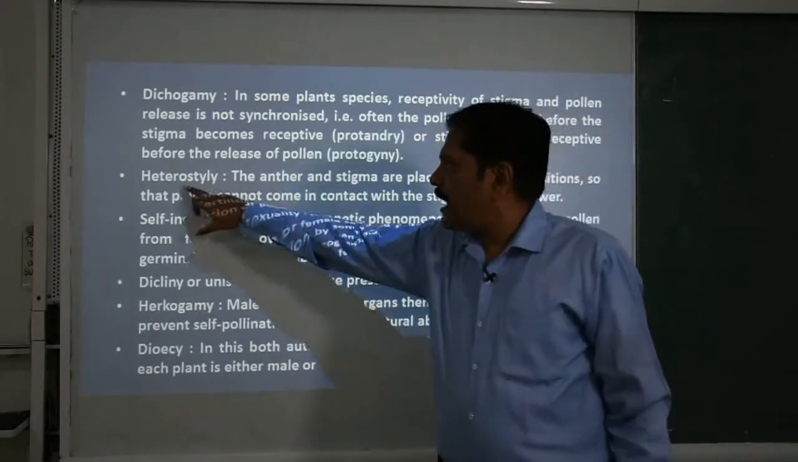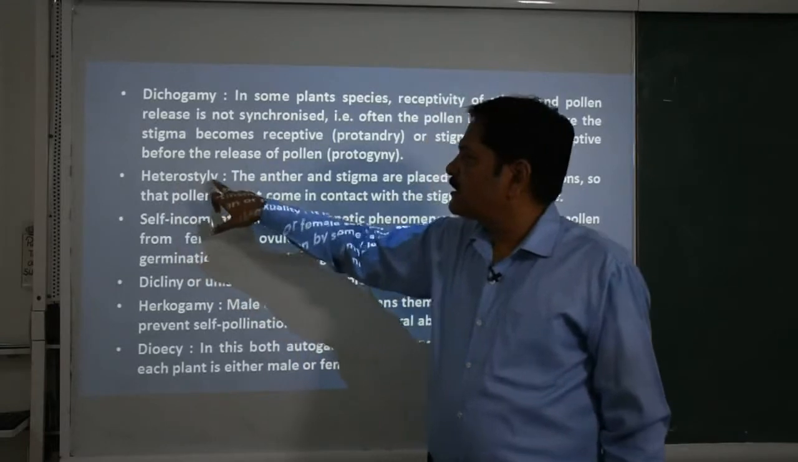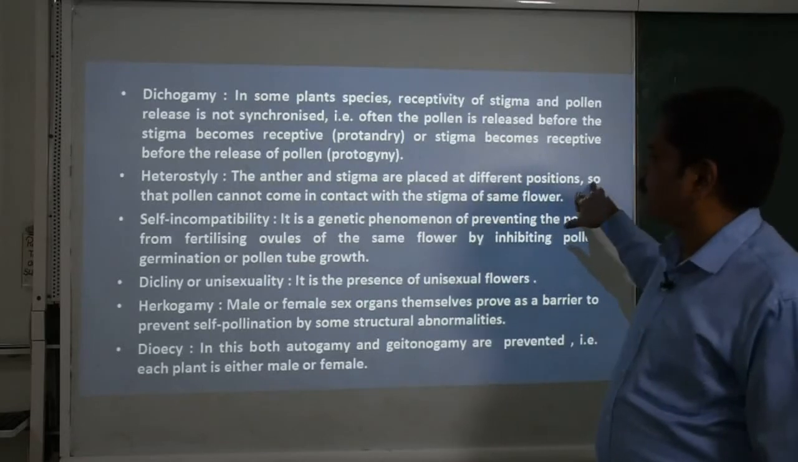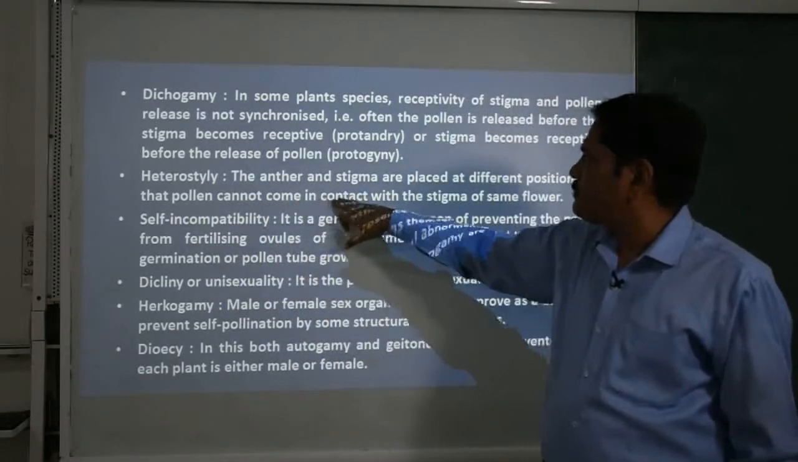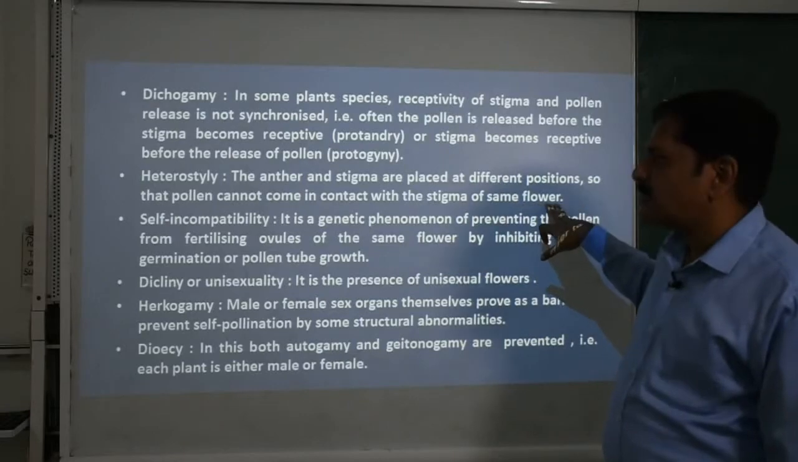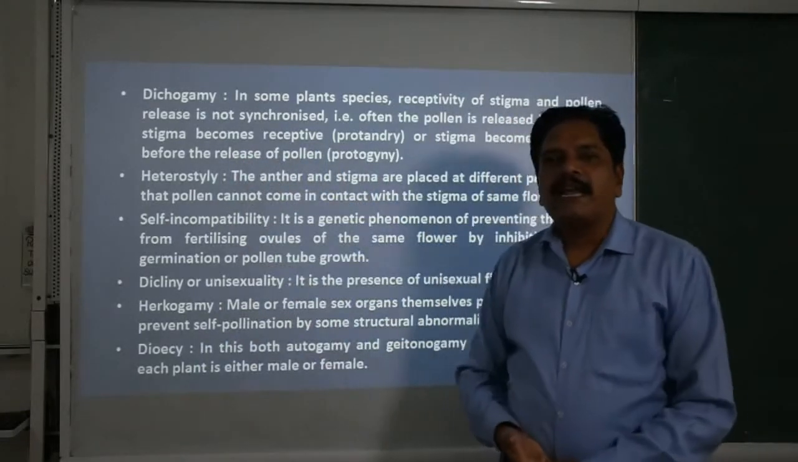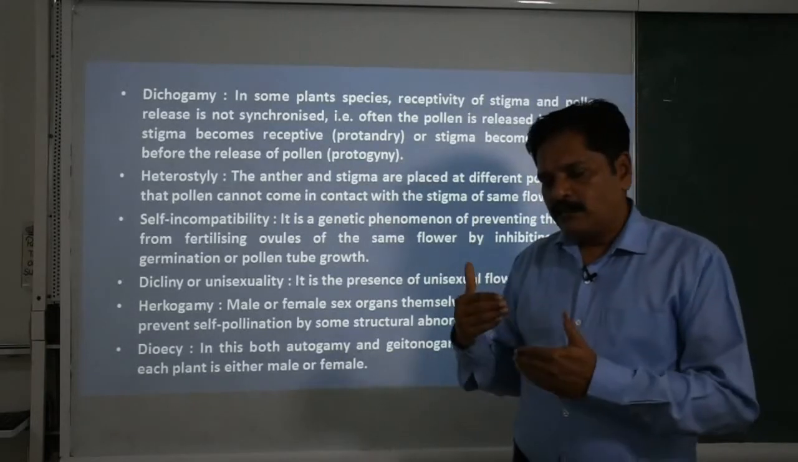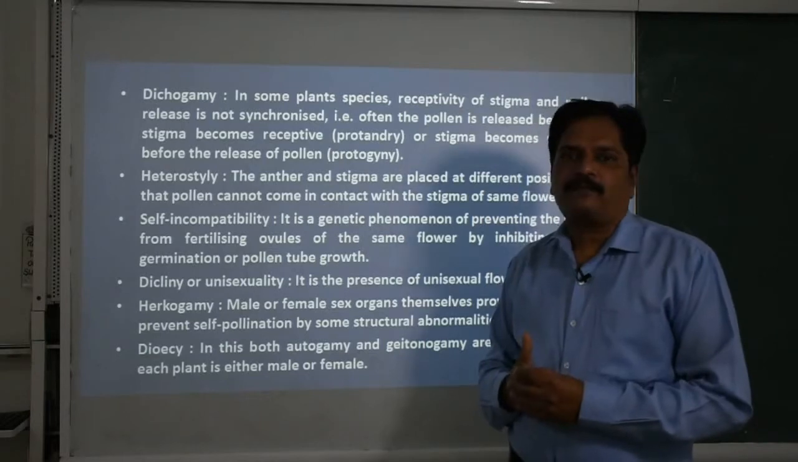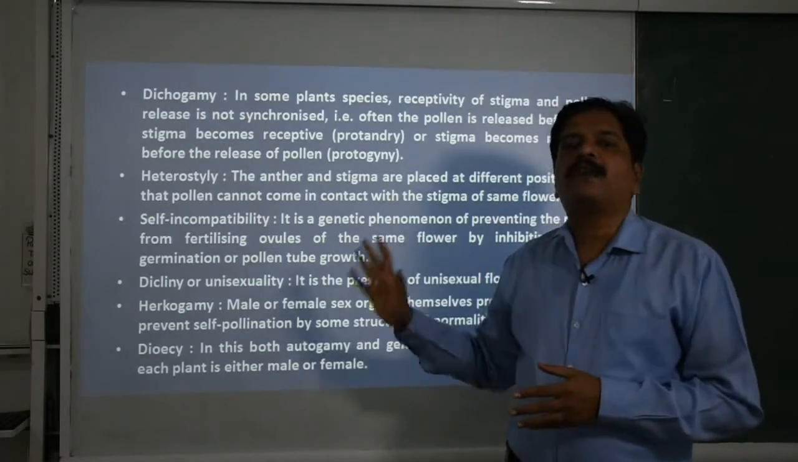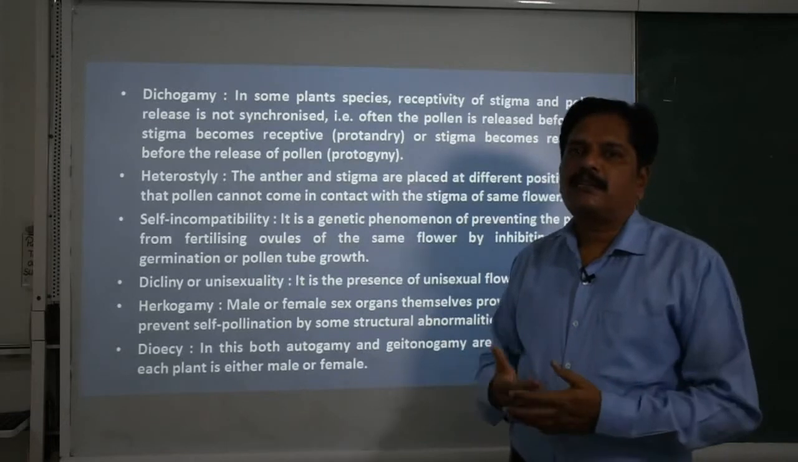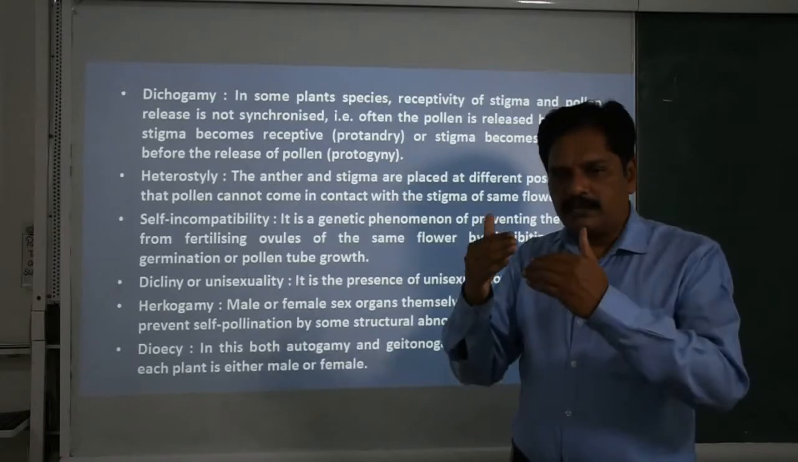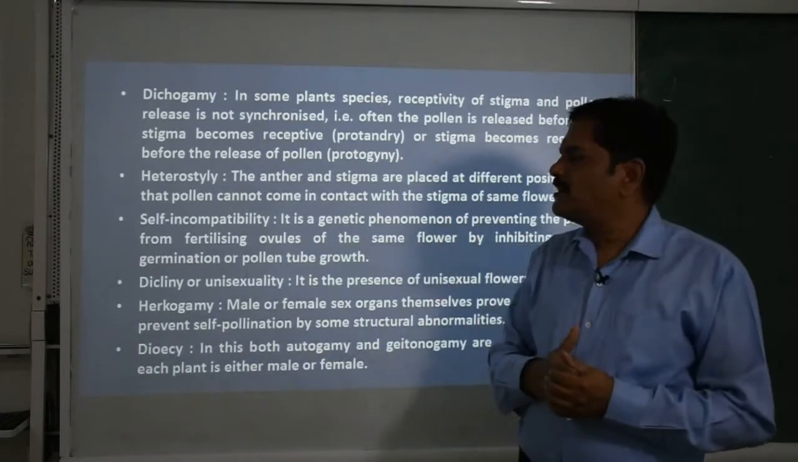Now the next one, heterostyly. That means the styles are different in size. The anther and stigma are placed at different positions, so that pollen cannot come in contact with the stigma of the same flower. This is the second adaptation, a condition found in bisexual plants, in which the size of the stigma, the female reproductive part, and the male reproductive part are different. A very good example is the China rose, where you can see that the stamens and the stigma are different in size.